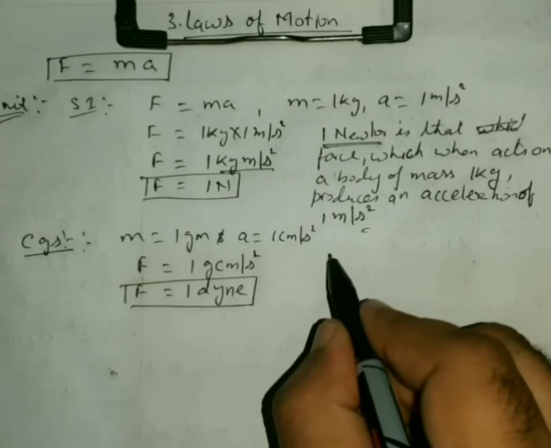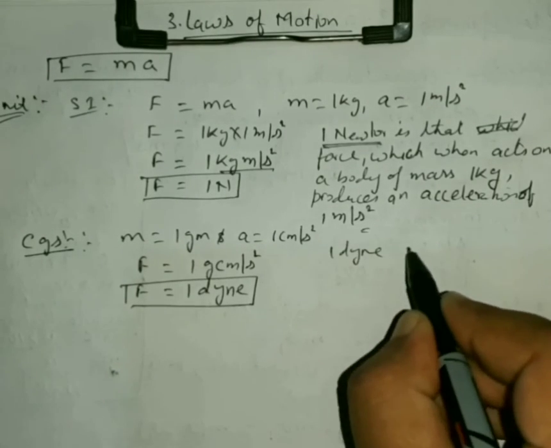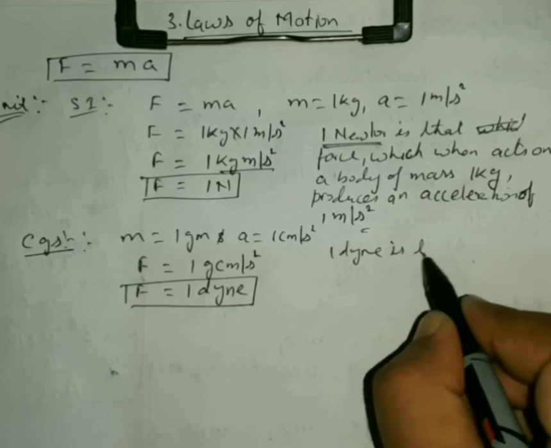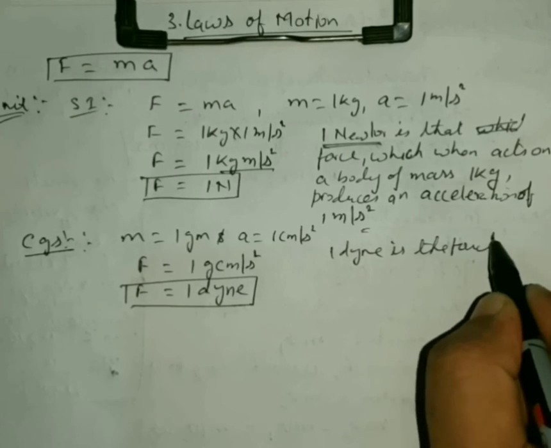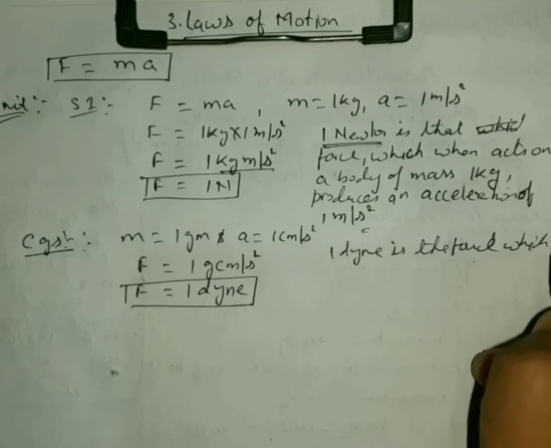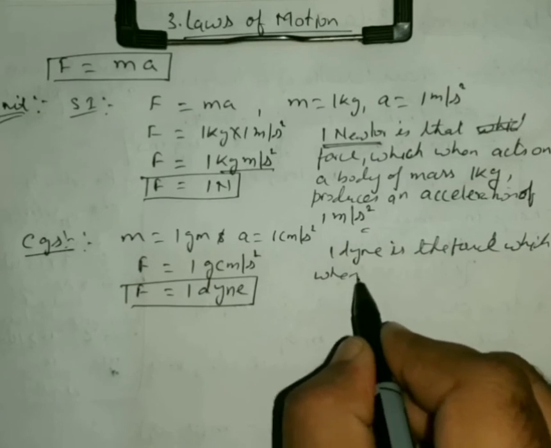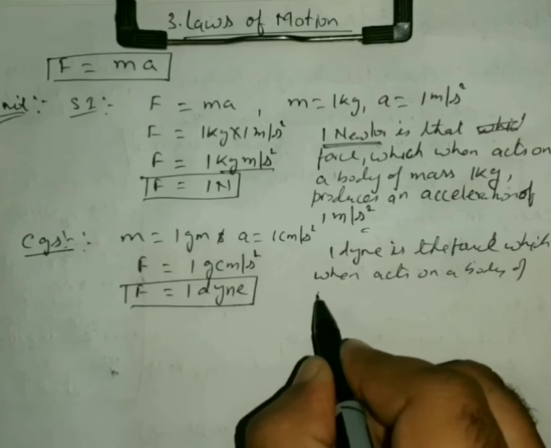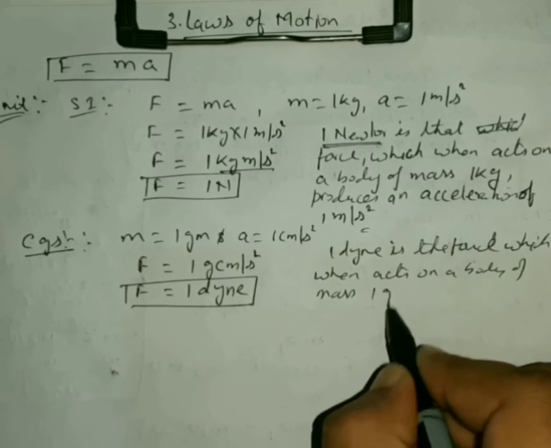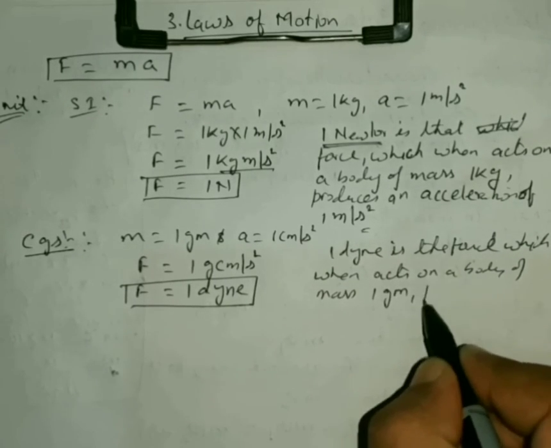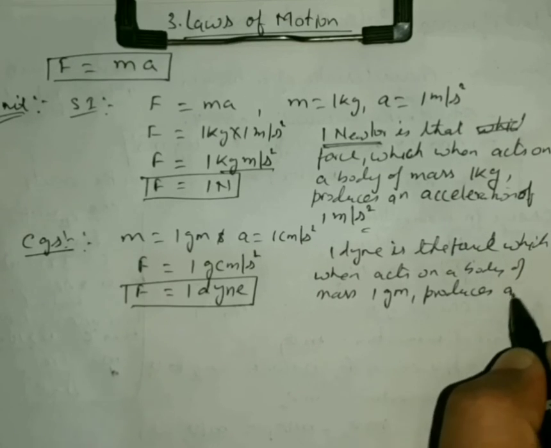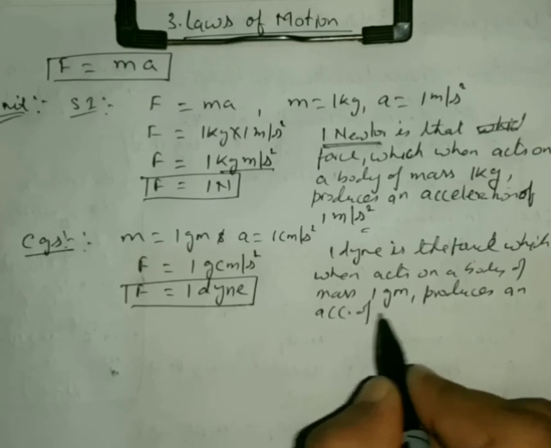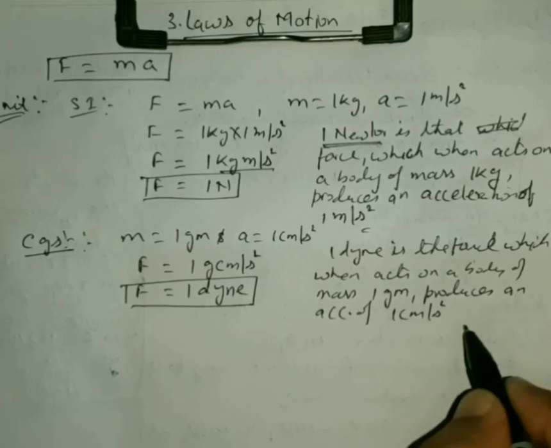So what is 1 dyne of force? 1 dyne is that force which, when it acts on a body of mass 1 gram, produces an acceleration of 1 centimeter per second square.